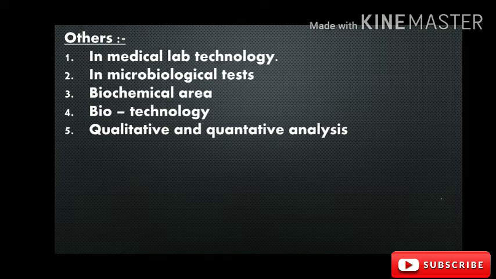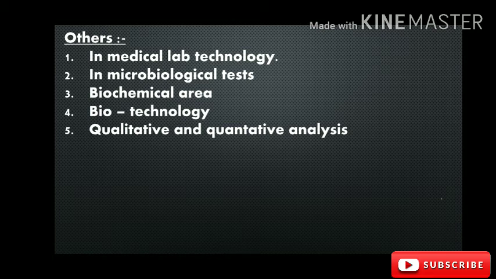The next one is microbiological tests. The microbiological tests are performed on the basis of chemical principles that are helpful to diagnose microbes with the help of chemistry.